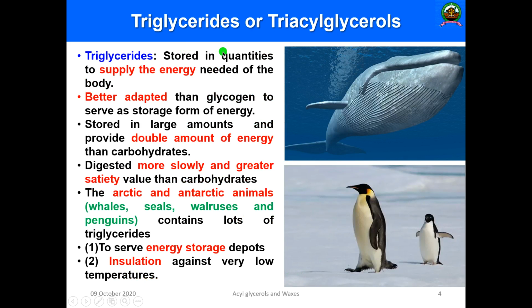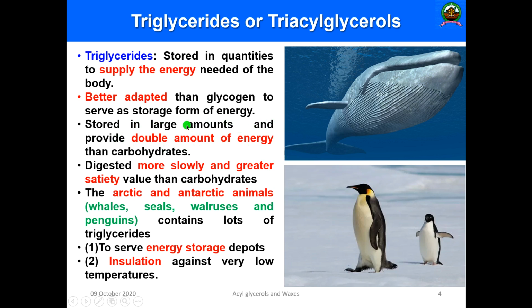Then the triglycerides or triacylglycerols have so much importance in organisms. They are stored in quantities to supply the energy that is needed for our body. Apart from that, they are better adapted than carbohydrate, especially glycogen, to serve as the storage form of energy. Fats have more capability to store energy than carbohydrate, and triglycerides are stored in large amounts and provide double the amount of energy than carbohydrate.